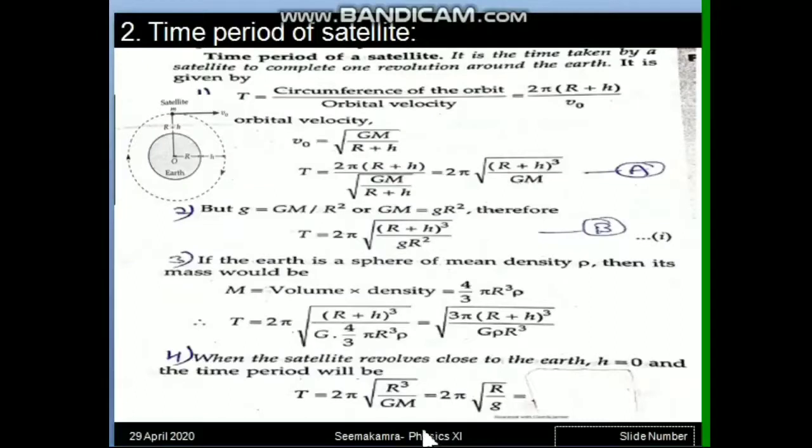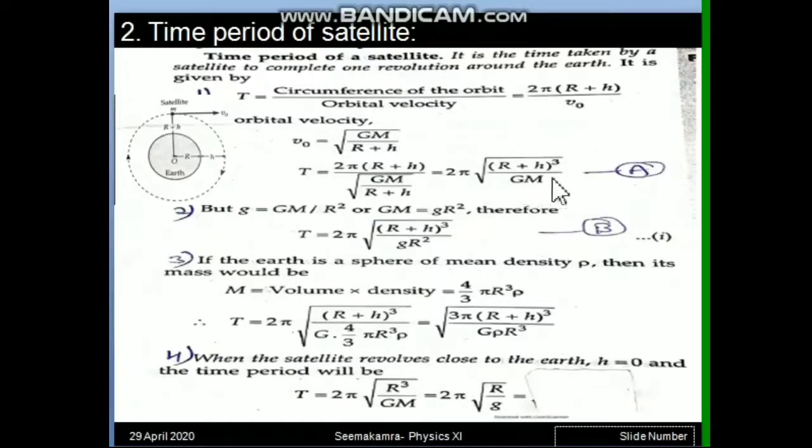So r cube upon GM we will obtain from the first formula if we put height 0. From the second formula also we can get the answer. If we put h equal to 0, r cube upon r square, that means only r by g, small g, will be left.